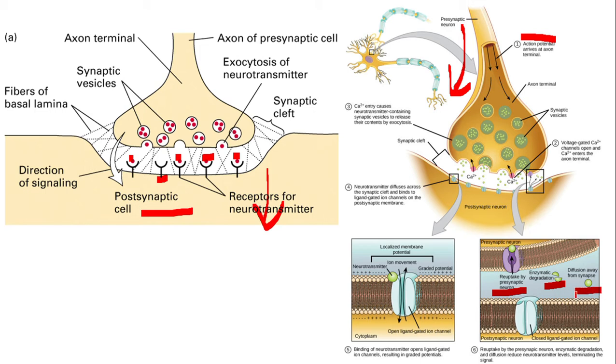Okay, and what happens here? Localized membrane potential. When the neurotransmitter is released, it is binding with the receptor, it is opening a channel, and it will lead to chemical reactions on the other side of the membrane. So this is a very good example for voltage gated channels and also signaling molecule operated channels.